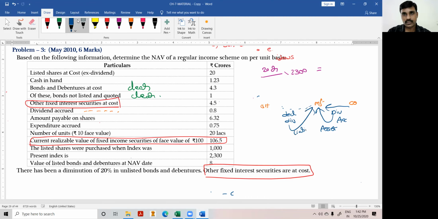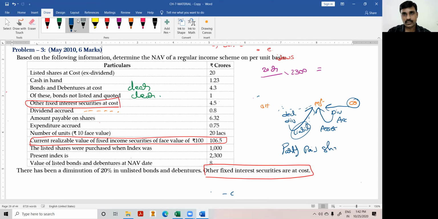Must be clear. If the dividend is declared by the company and it is not yet paid, then it is an asset to the mutual fund. If the dividend is declared by the mutual fund to the unit holders and it is not paid, then it is a liability to the mutual fund. So in the given case, we have taken this dividend accrued as an asset to the mutual fund. And amount payable on shares. Remember, partly paid shares.